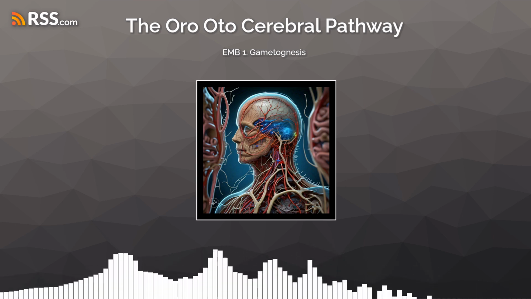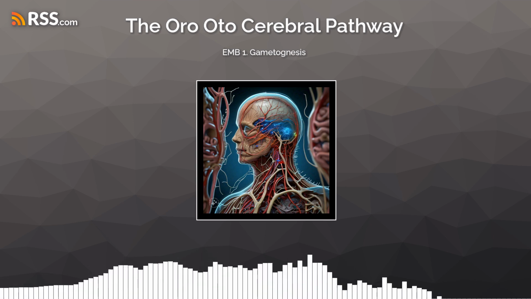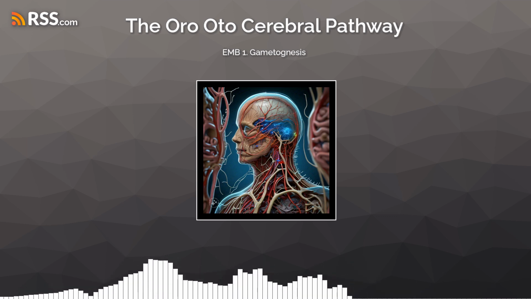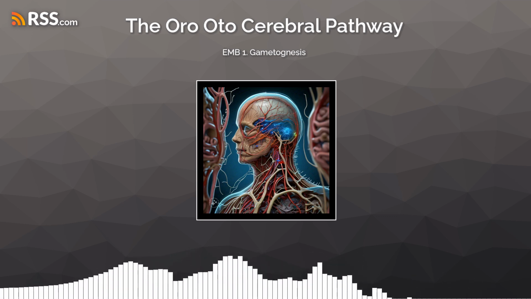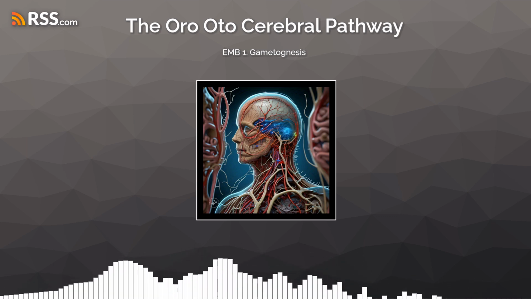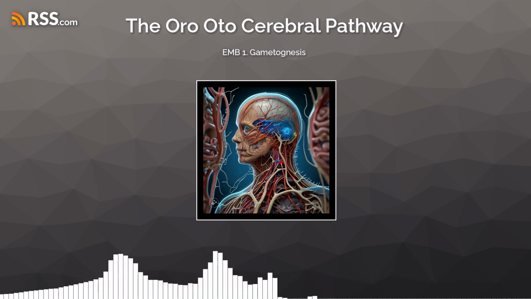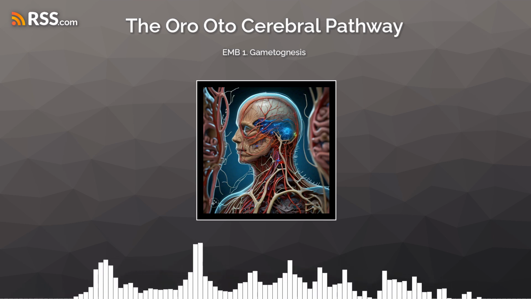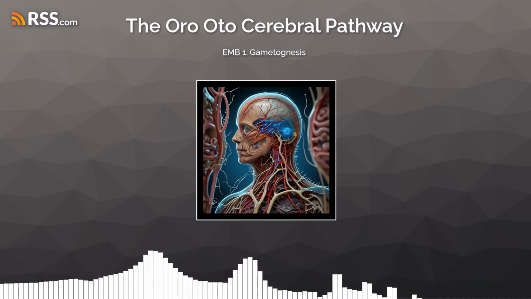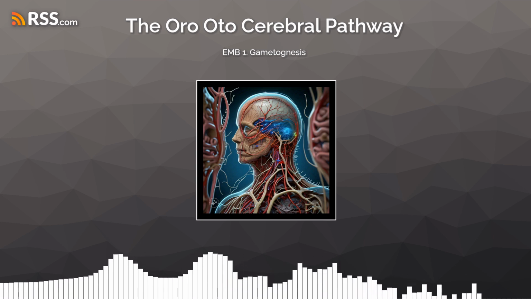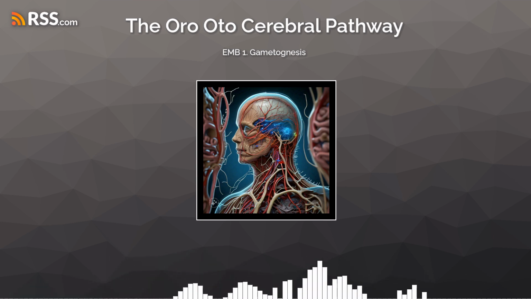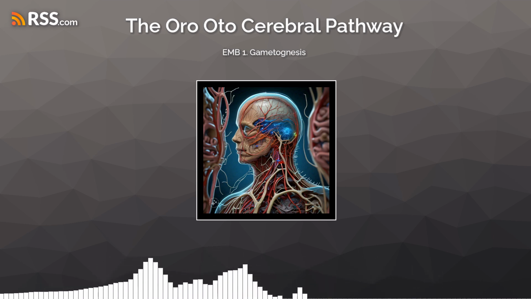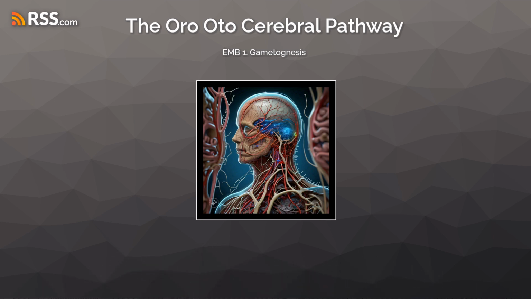oocytes remain in prophase 1 arrested, of course, till puberty, and each oocyte is surrounded by a layer of flattened follicular epithelial cells. Such an assembly, in which the center is occupied by a primary oocyte and surrounded by follicular epithelial cells, is known as a primordial follicle. Now, at the onset of puberty, under the influence of the gonadotropins, about 5 to 15 primordial follicles start maturing in every ovarian cycle.